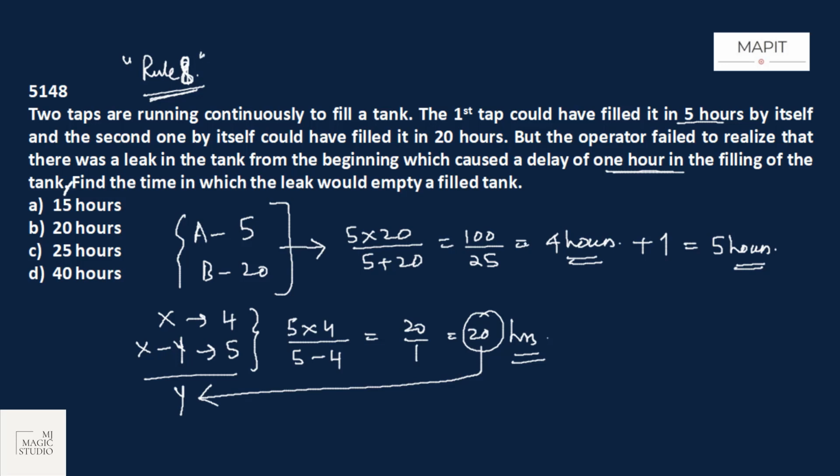Go through rule 8. Two simple formulas, AB by A plus B at the time of adding, and AB by B minus A at the time of subtraction, are used in tandem to find the answer to this question. The time in which the leak would empty a filled tank is 20 hours. Option B is the pick.